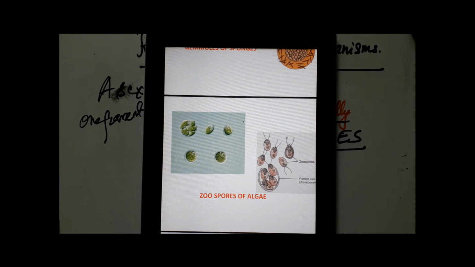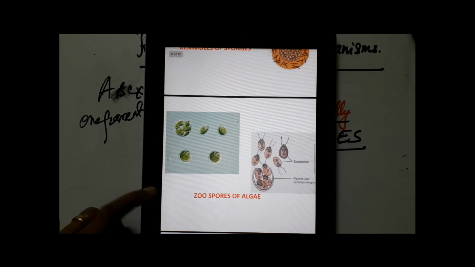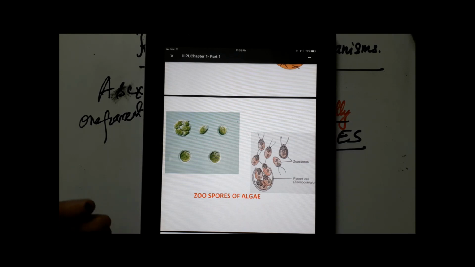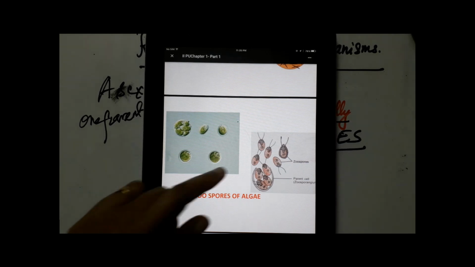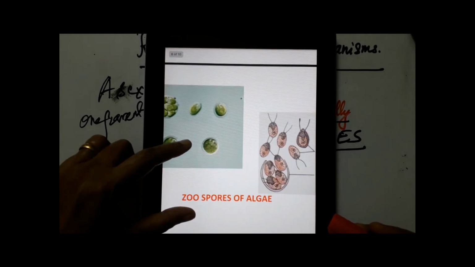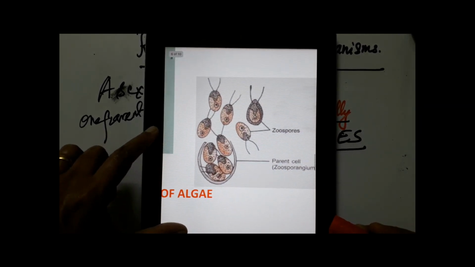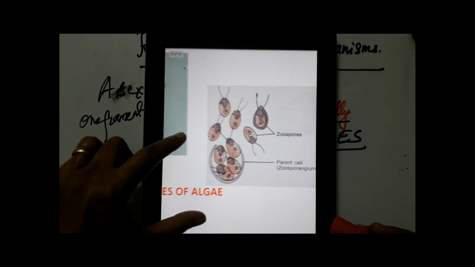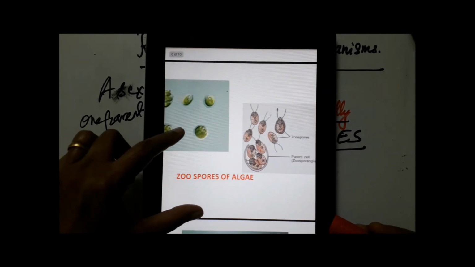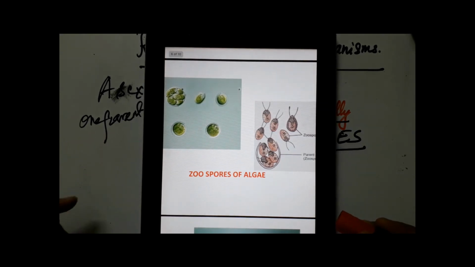Now let's remember it as an algae. This is a unicellular algae, and you notice that in this particular organism, motile spores are formed. You notice the flagella in these spores, isn't it? These flagella are used for locomotion. These motile spores are released from a mature cell.